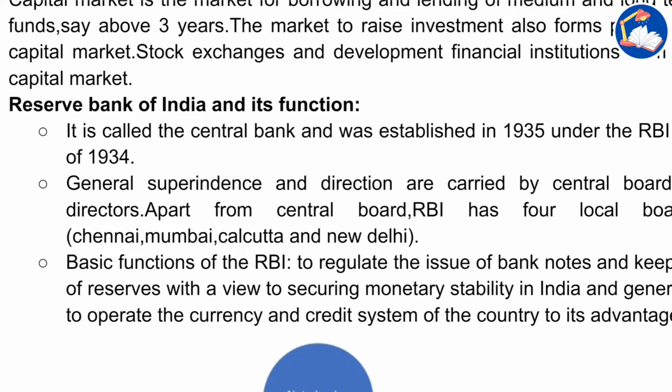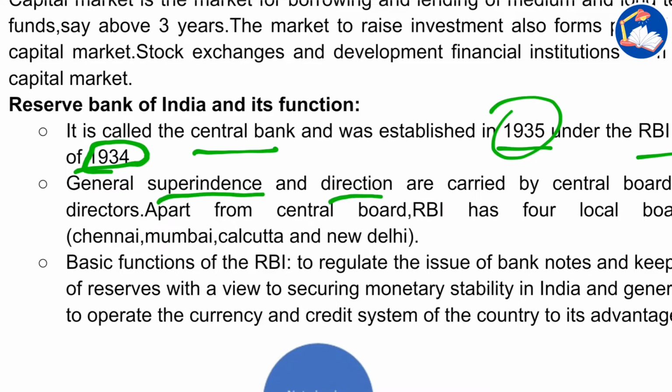Now we will see the Reserve Bank and its functions. Another important thing: it is called the central bank. It was established in 1935 under the RBI Act of 1934. The RBI Act was passed in 1934, but the bank was established in 1935. General superintendence and direction is carried out by the Central Board of Directors. Apart from the central board, RBI has 4 local boards, in Chennai, Mumbai, Calcutta and New Delhi.